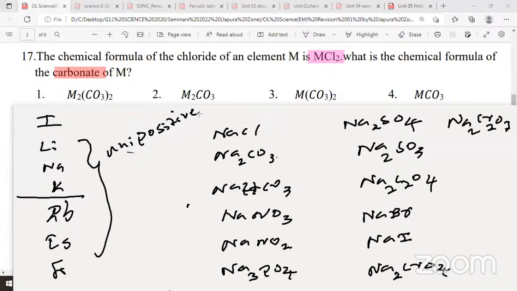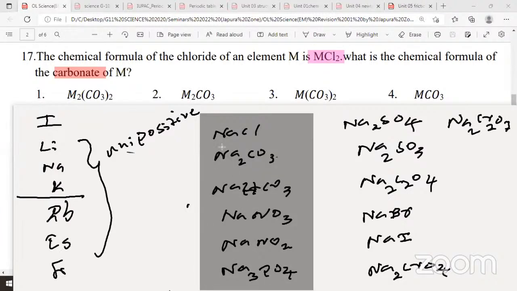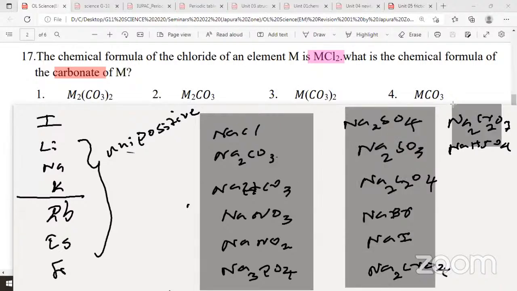That's why, if you want, I'll repeat the names: sodium chloride, sodium carbonate, sodium bicarbonate, sodium nitrate, sodium phosphate, sodium sulfate, sodium sulfite. If you write even sodium bisulfate, NaHSO4, then sodium oxalate, sodium bromide, sodium iodide, sodium chromate, sodium dichromate. Now all these are ionic, right? All are ionic and all are not colored. None of them are colored. Therefore group 1, and all these are water soluble. All are water soluble, and with water they form homogeneous mixtures.